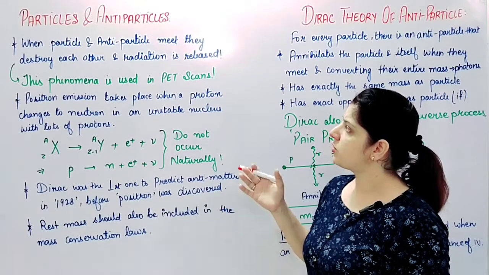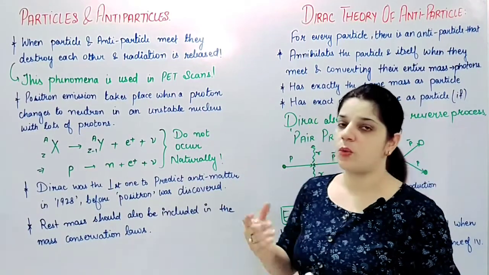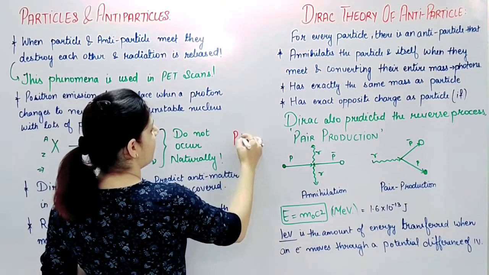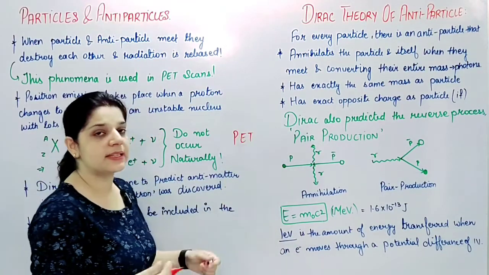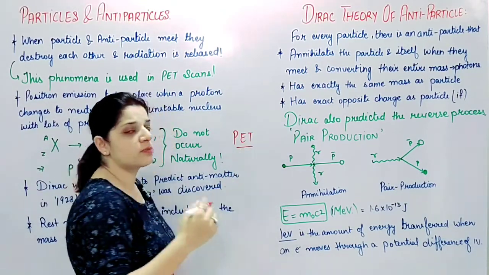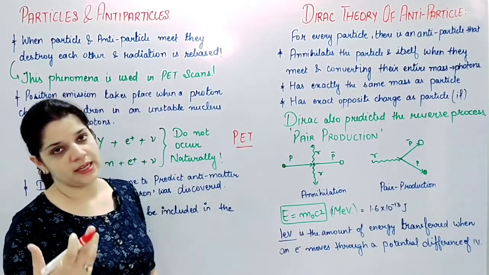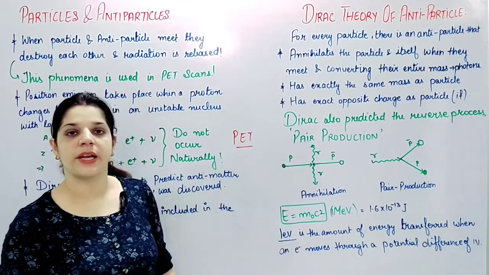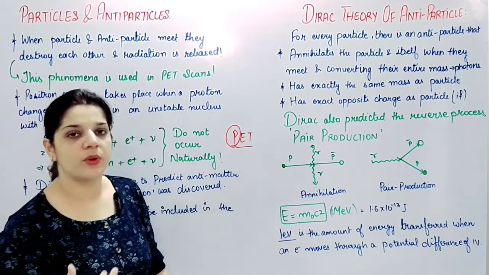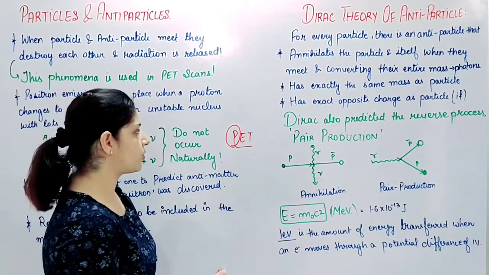This phenomenon is used in PET scans. Now what are PET scans? In medical science, just like CT scans or X-rays, we have a PET scan, which is a positron emitting process. Inside this, the key product is the positron. Now what is a positron?